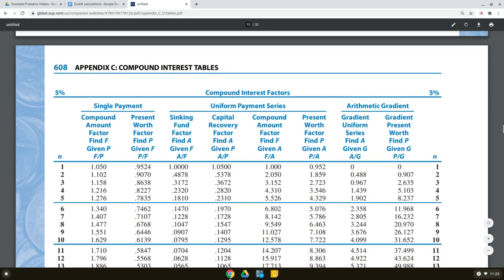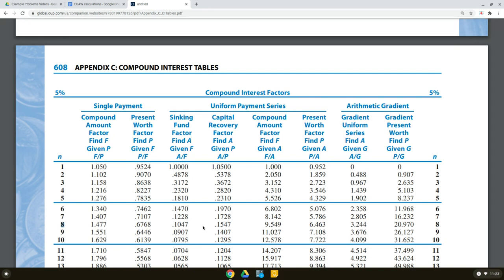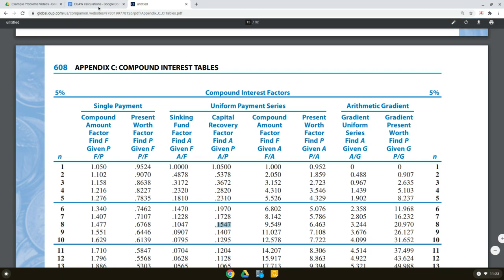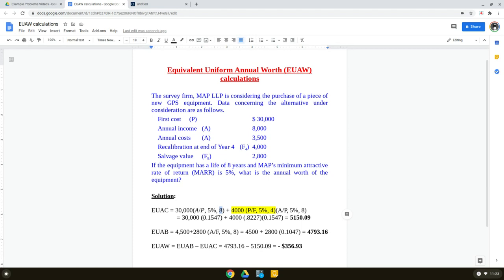We want to look at 8 years, row number 8, and we want to find the factor A given P. So that's 0.1547, which is here, 0.1547, plus 4,000 times this factor, P given F, 5%, 4.